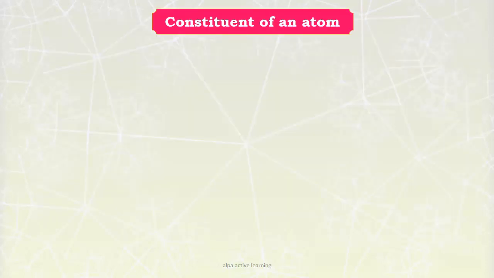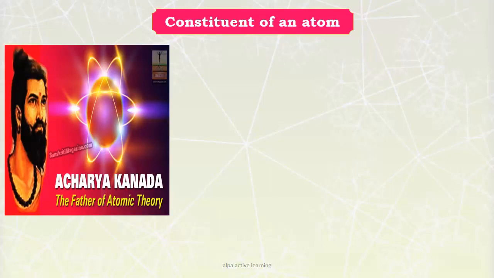So let's understand the structure of an atom. The atomic theory was first given by Acharya Kanad. He is known as the father of atomic theory. According to him, every substance is made up of the smallest part. This smallest part is known as kan, meaning atom. So what is an atom?